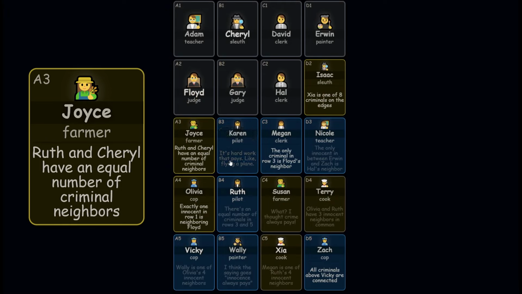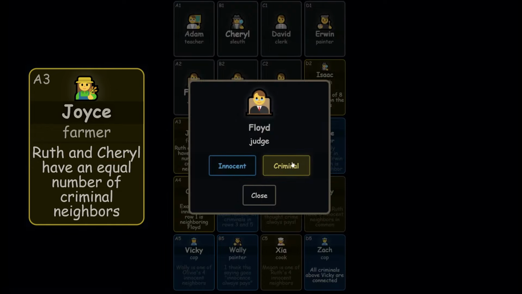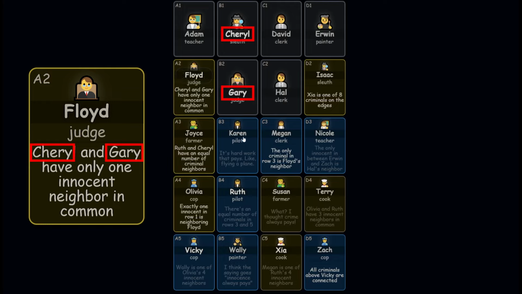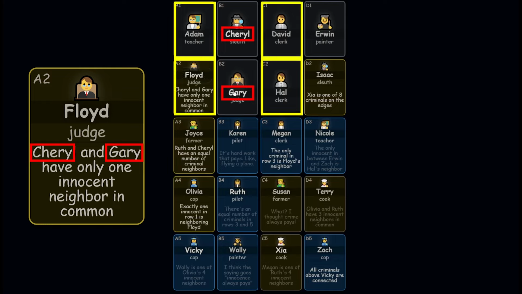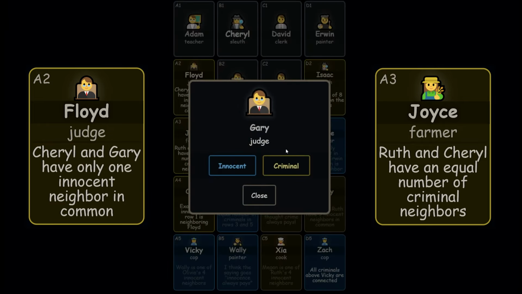The next clue works similarly. Ruth and Cheryl have an equal number of criminal neighbors, 4, but if Floyd was innocent, then so should Adam, and Cheryl would only have room for 3 criminal neighbors. Therefore, Floyd must be a criminal. Cheryl and Gary have only 1 innocent neighbor in common, so exactly one of these 4 people must be innocent. That makes 3 of Cheryl's 4 criminal neighbors. Thus, Gary is the 4th criminal neighbor.